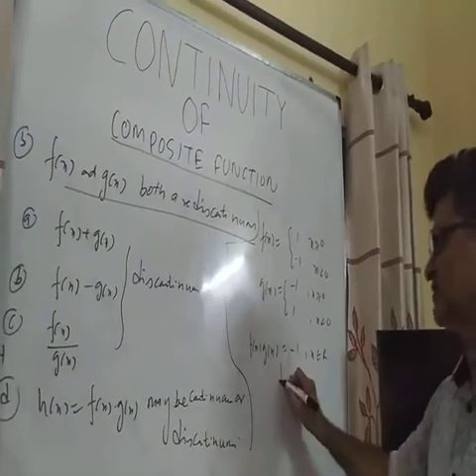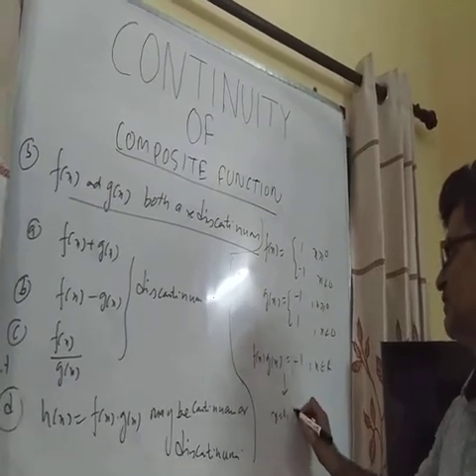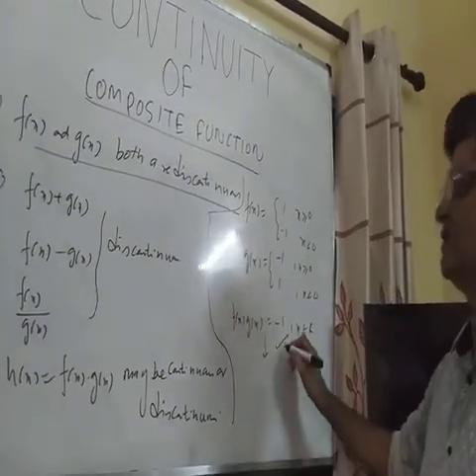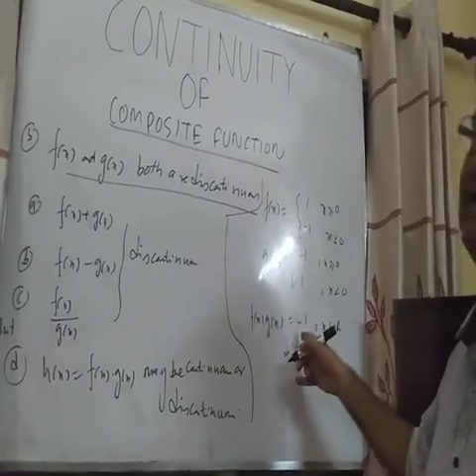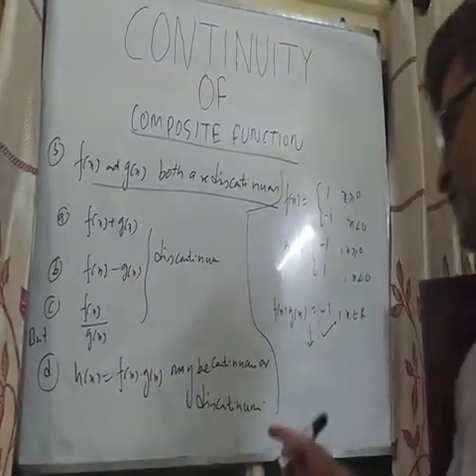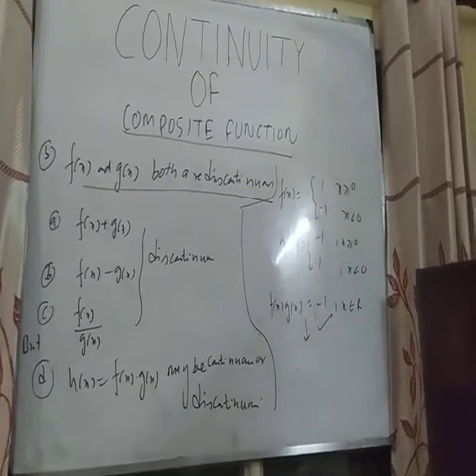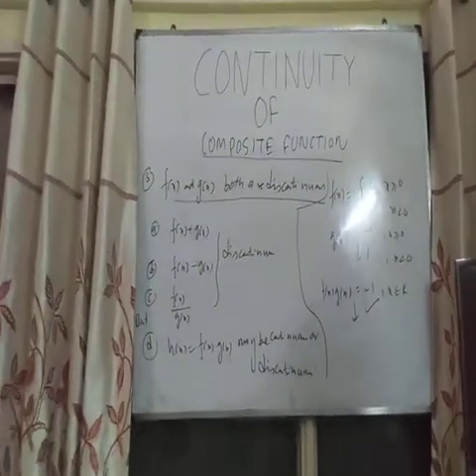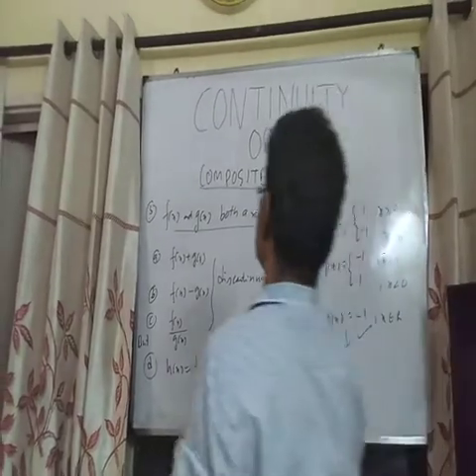So we can see that the function is continuous at x equals 0 and for every real value of x. So in these three cases the function is discontinuous, while in the fourth case the function is continuous. Now we are moving to the next.